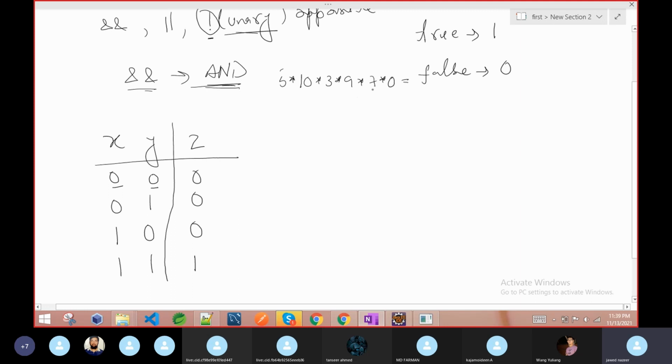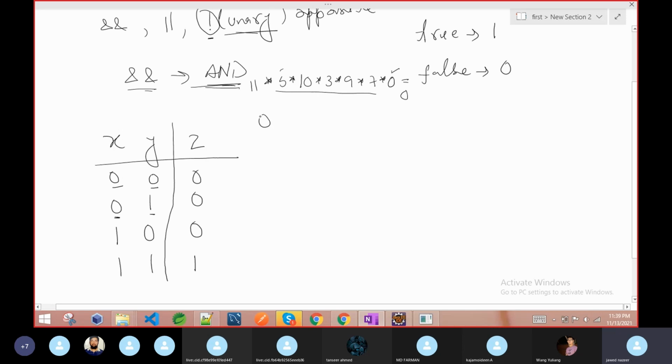If someone is smart and finds the 0, they will not calculate any of this. They will just write the result as 0. Why? Because if anything is multiplied by 0, the result is 0. So AND is like that. If any condition is false, the output is false. If this condition is false, there is no need to check this condition. This is an important thing I am saying.